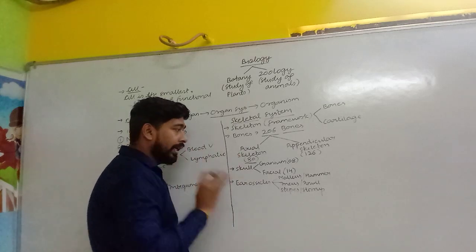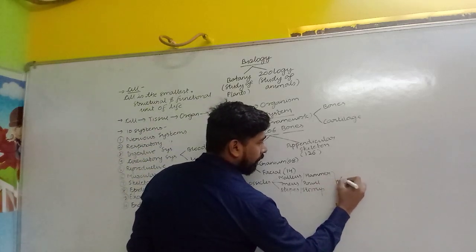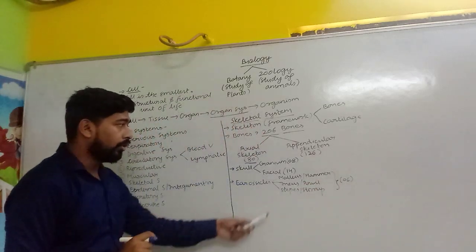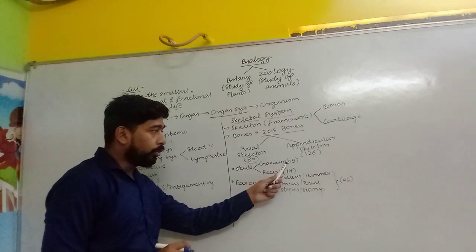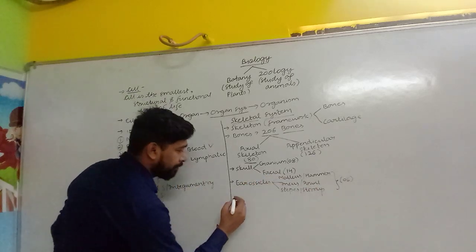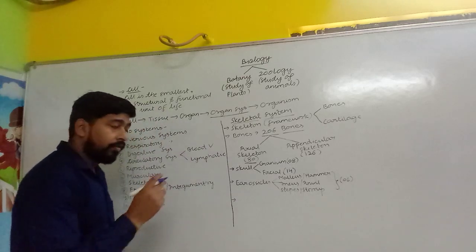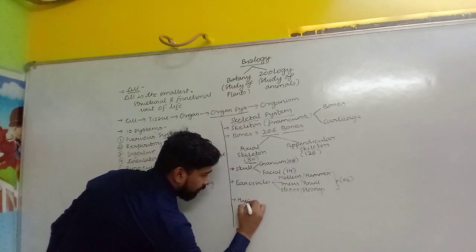That means in both the ears, how many bones are there all total? Total 6 bones are there. So 14 plus 8, 22, 22 plus 6, 28 bones. Then after, one bone is that is hyoid.